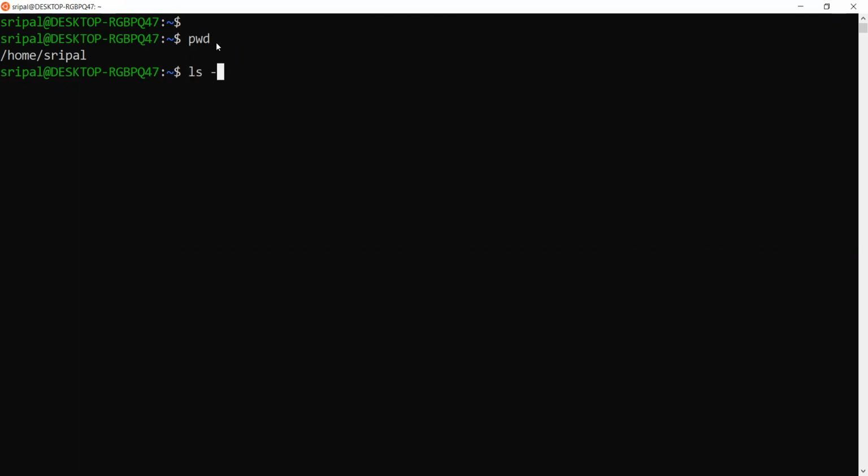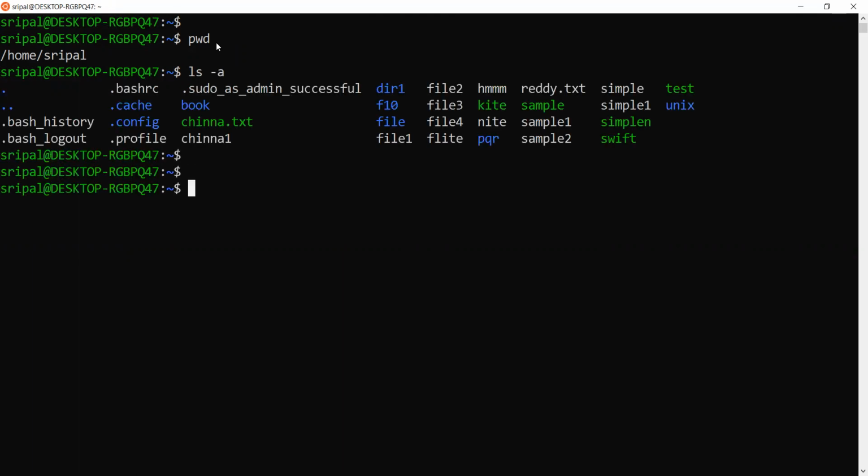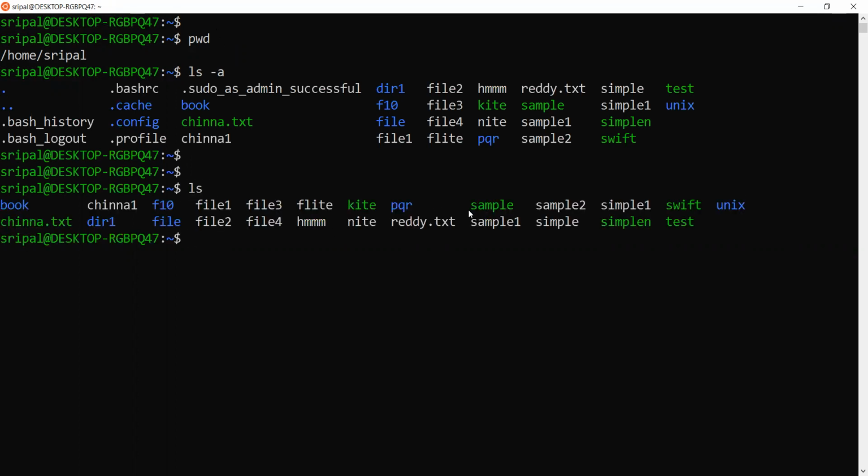And let's say we are talking about ls, right? -a gives us all the hidden files. So what is a hidden file? If I give ls, I'll be able to see only this. When I give ls -a, I'm able to see the files which include a dot before the name. Any hidden file in Unix will be indicated by starting the file name with a dot. If I wanted to create a hidden file, you just have to create a file starting with the dot. So let's say I'm touching a file here, right?